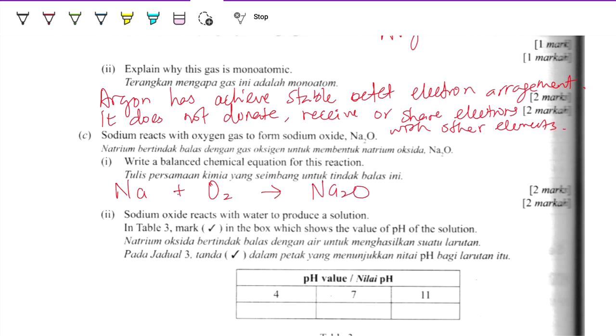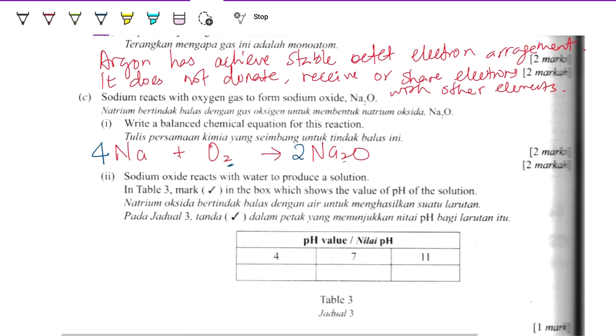We have to balance the chemical equation. Oxygen got 2, here only 1, so we times 2 here. After times 2, oxygen is balanced, but the sodium is not balanced. 2 times 2 is 4, so we have to times 4 here. By this way, we can write the balanced chemical equation.